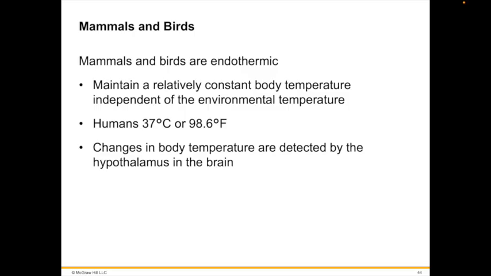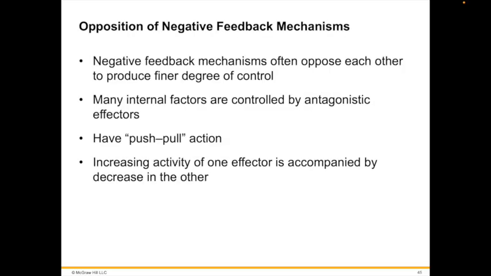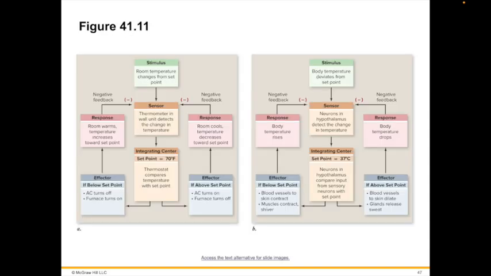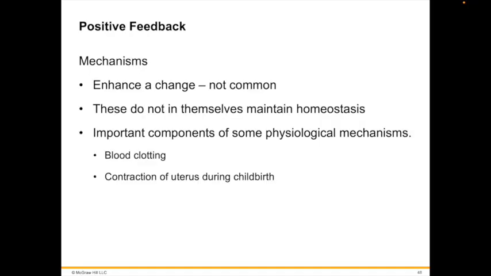Now, positive feedback. And as it states, negative feedback mechanisms often oppose each other to produce a final degree of control. In a few cases, the body uses positive feedback mechanisms, which instead of counteracting a change, push or accentuate a change farther in the same direction, or further from, I'll say, homeostasis. In a positive feedback loop, the effector drives the value of the controlled variable even farther from the set point.